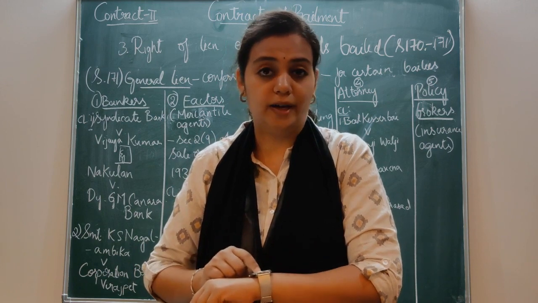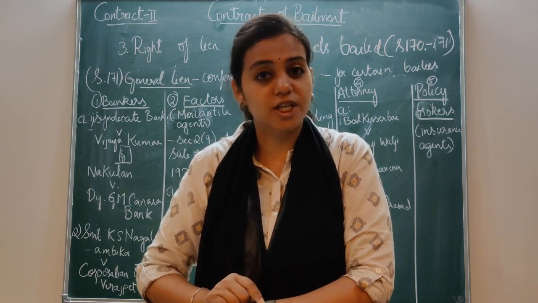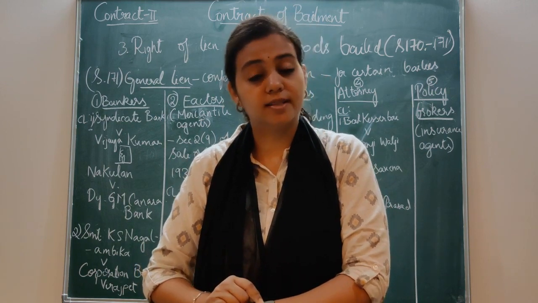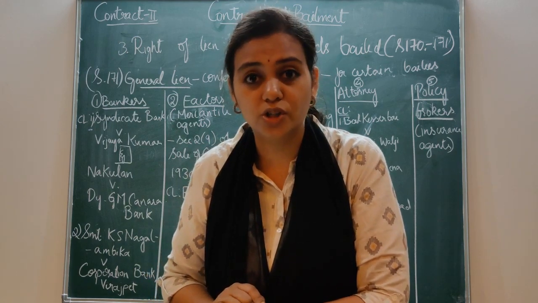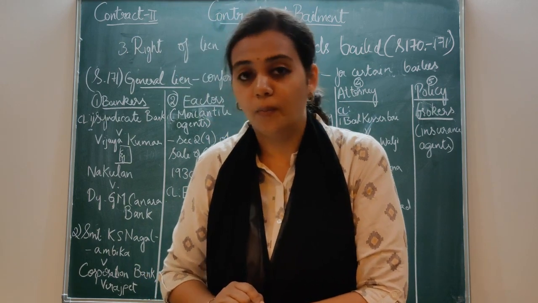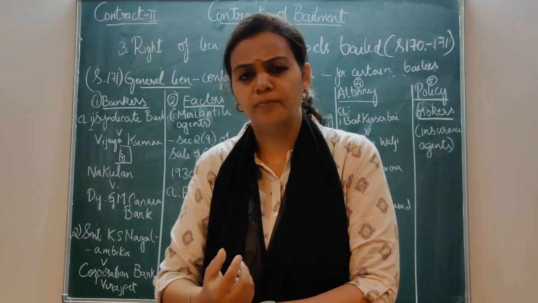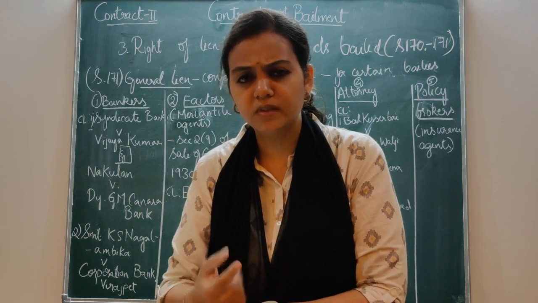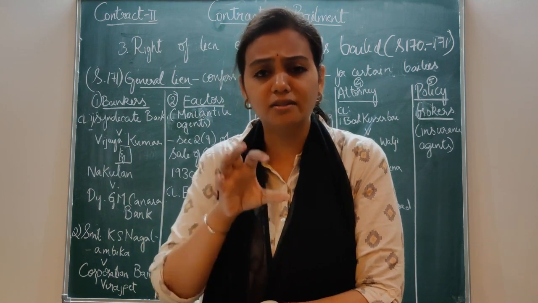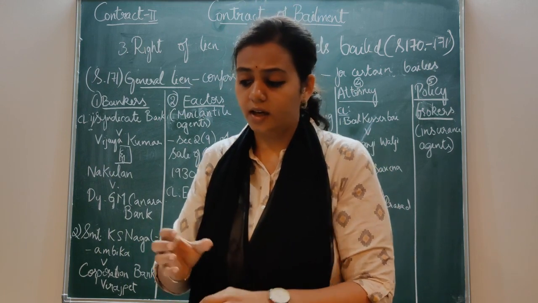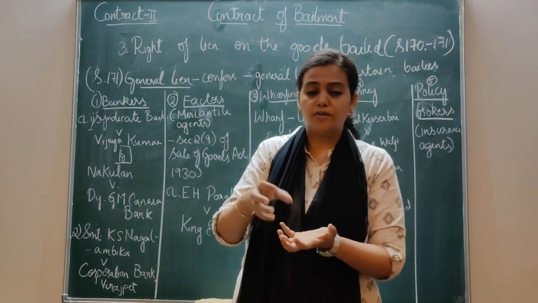If at all I don't pay for this watch, she has a right to exercise particular lien on this watch. But when it comes to more goods, if I have given my friend 2 or 3 goods, then she has a right to exercise general lien so that she can get a general balance.